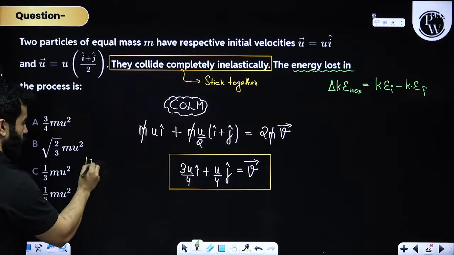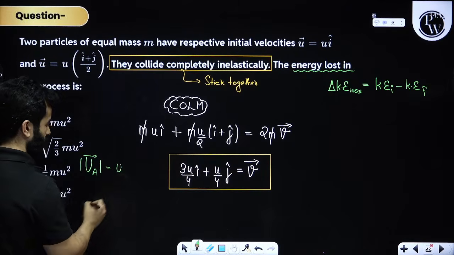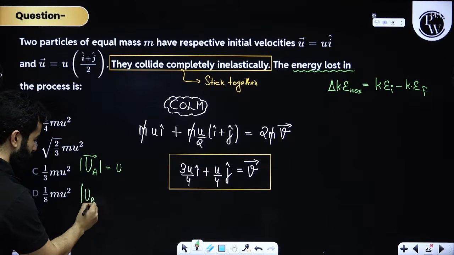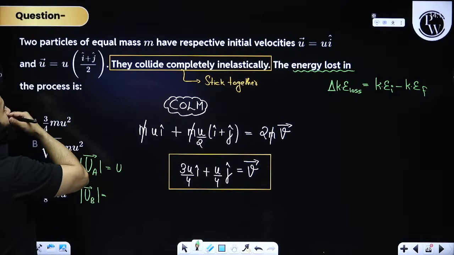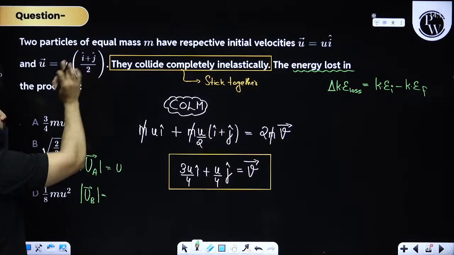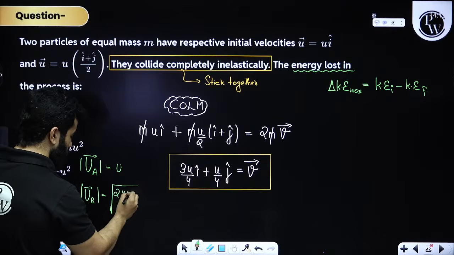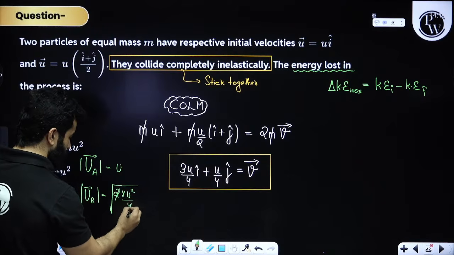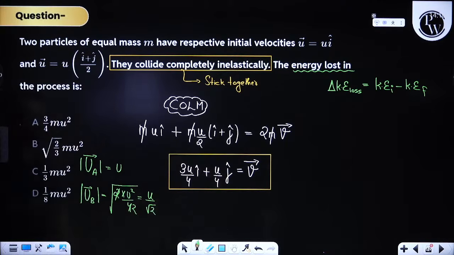If I'm going to talk about UA, the magnitude of UA is simply equal to U, right? If I'm going to talk about UB, the magnitude will be, my dear friends, U by 2 plus U by 2. So this will become under root of 2U square by 4. That means this will become U by root 2. Hopefully this is all clear to you, right? U by 2 whole square, U by 2 square plus U by 2 square.